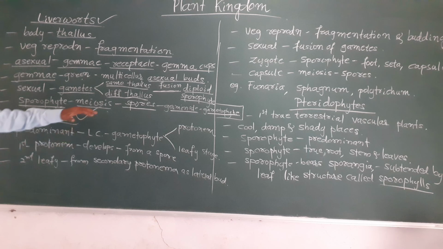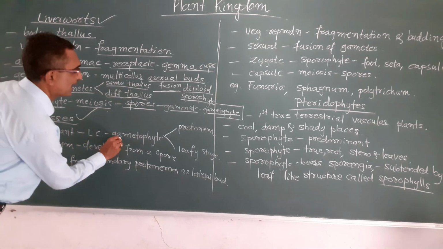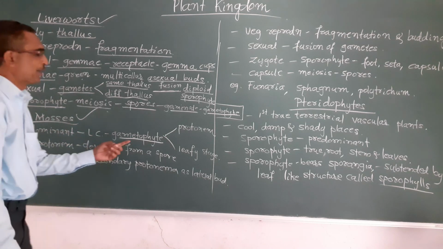Fine. So this is about the liverworts. Next we will discuss the mosses. The predominant stage in the life cycle of mosses is the gametophyte.